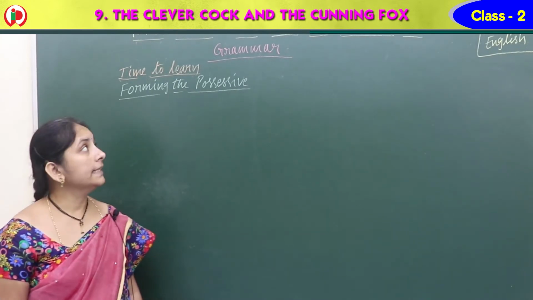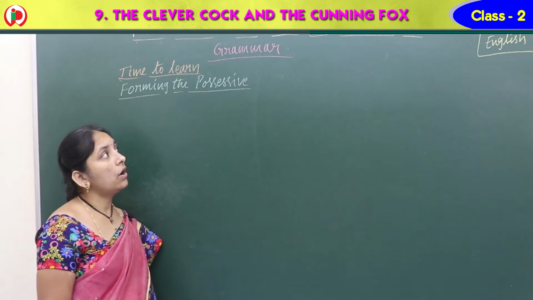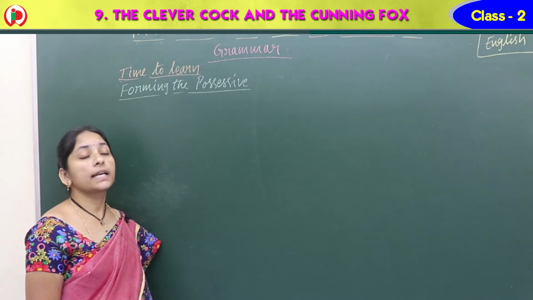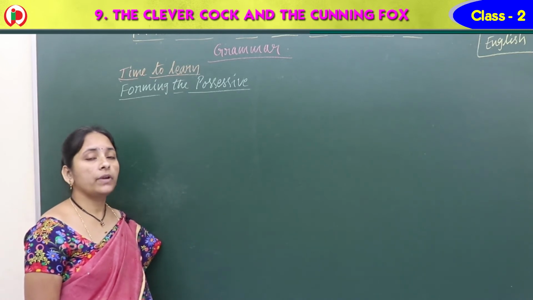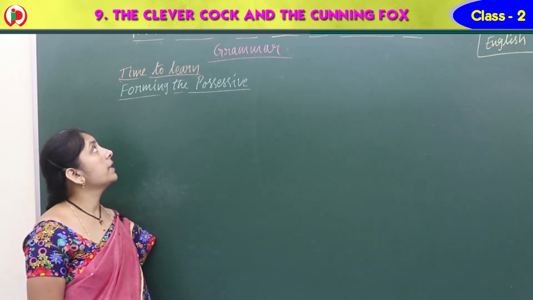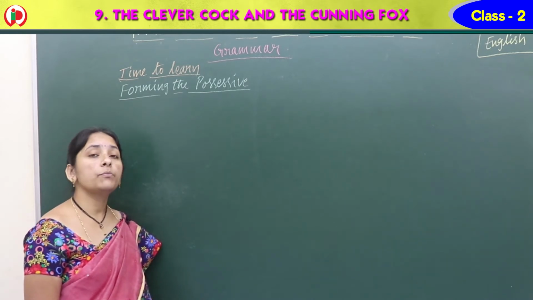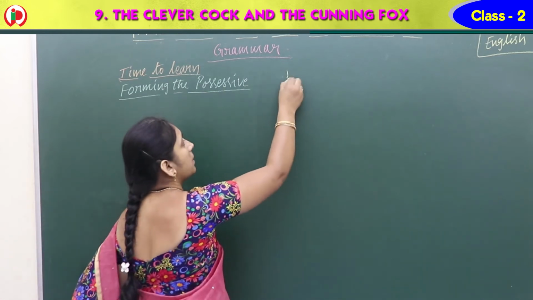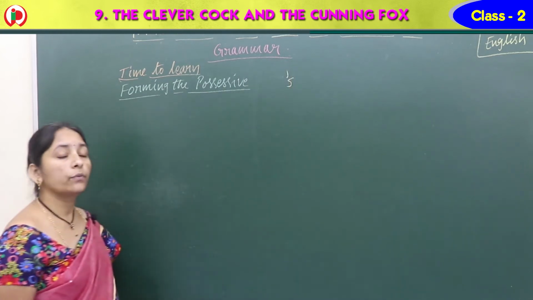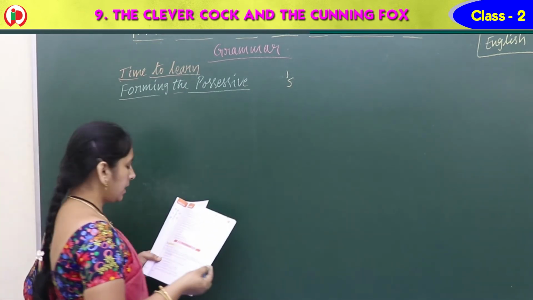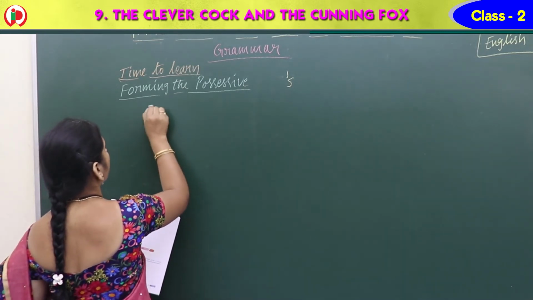Seema, the next in this lesson, the clever cock and the cunning fox, we have a grammar part, right? So we have discussed the no-article uses where we cannot use any articles. Now we have to learn the forming of possessives. Possessive forms means, in general, we keep the apostrophe and s like this. So what is the use of that? Let's see. Generally the possessive form is used